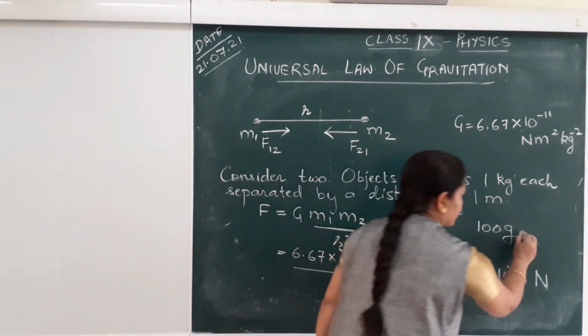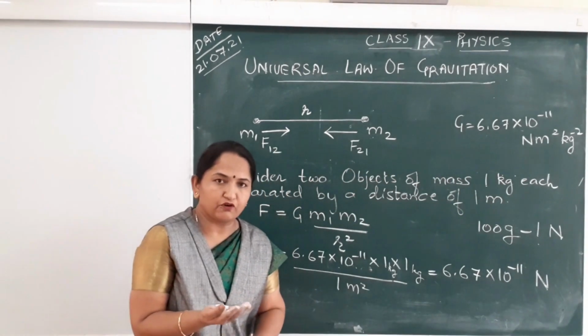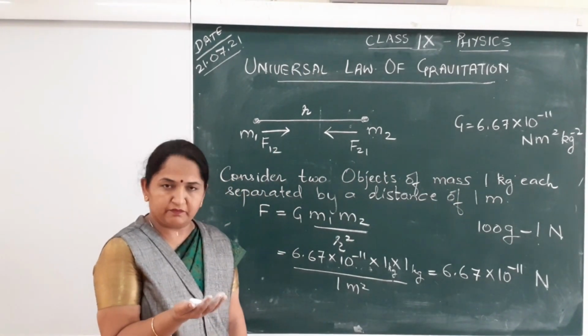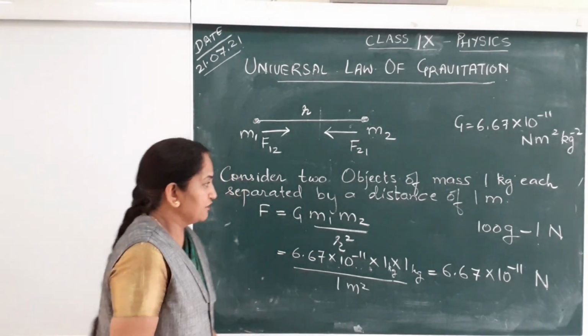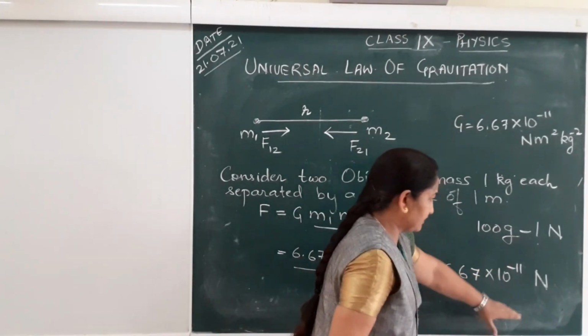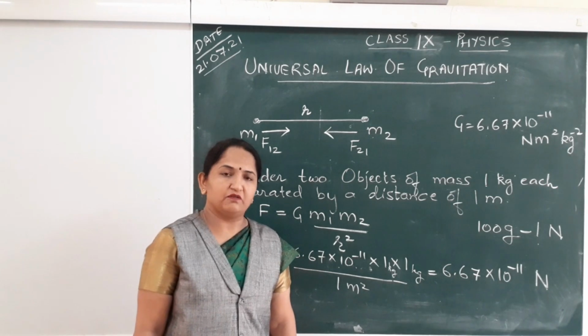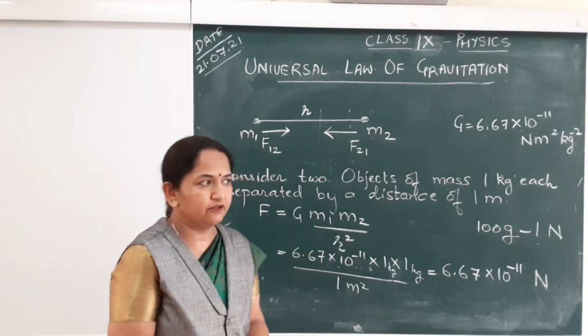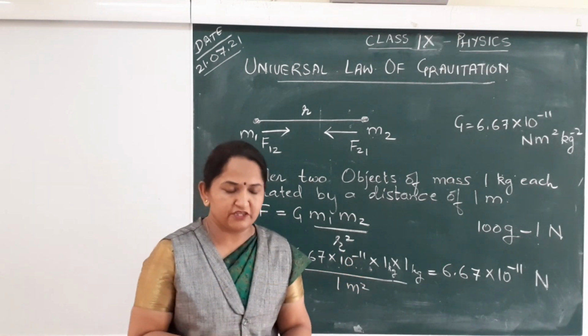That will be equal to 1 Newton. So I will experience a force of 1 Newton on my palm if I hold a 100 gram mass on it. In comparison to this, 10 power minus 11 is a very small value. It is almost negligible. That is why you do not see two chalk pieces moving towards each other.